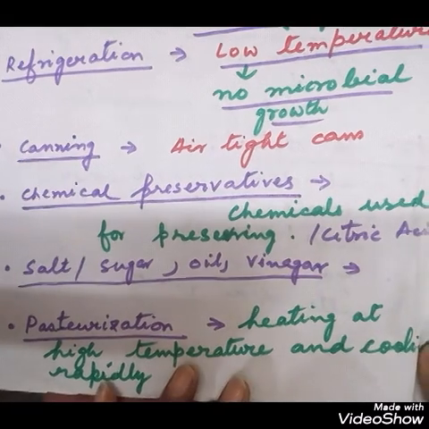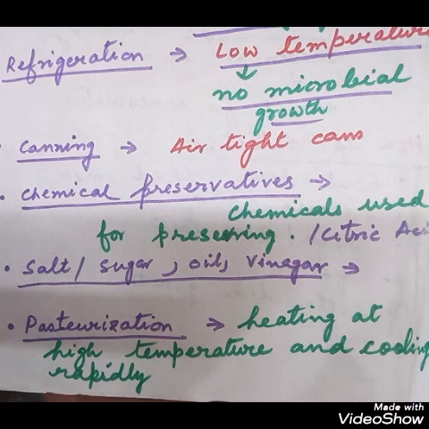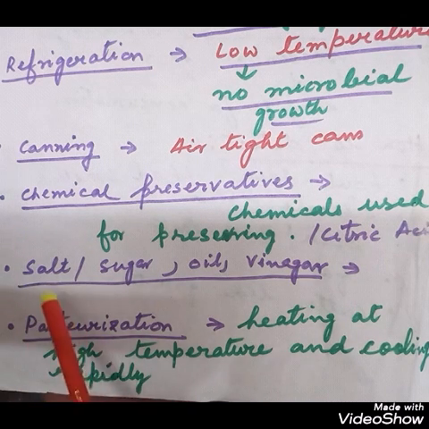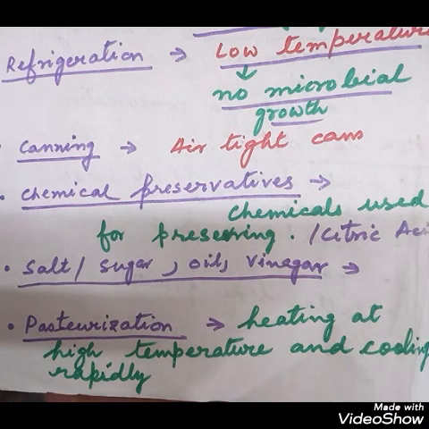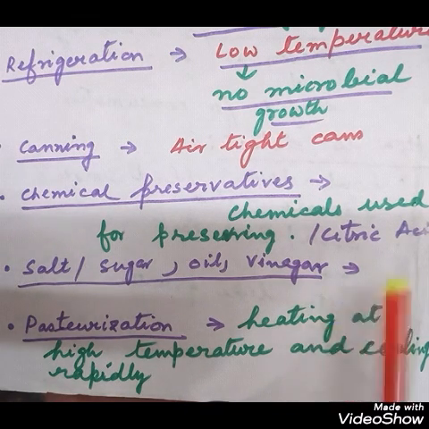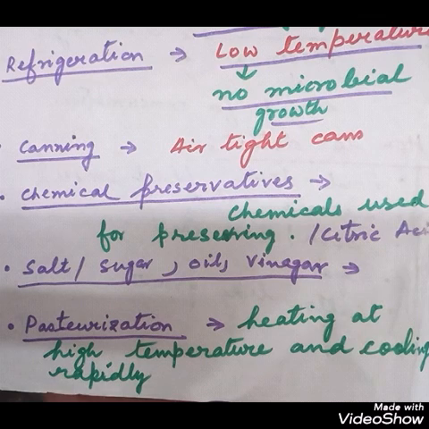And the next point is salt, sugar and vinegar. They will also create an environment that will prevent the growth of the microbes, and the microbes will not grow in those foods that are added or marinated with salt, sugar, oil, vinegar. So for that we marinate chicken and mutton and then cook, and while marination the microbial growth is prevented. So meats, pickles, jams, jellies, vegetables can be kept for long by adding salt, sugar, oil, vinegar like this, and this will also increase the flavor and will prevent the growth of the microorganisms.